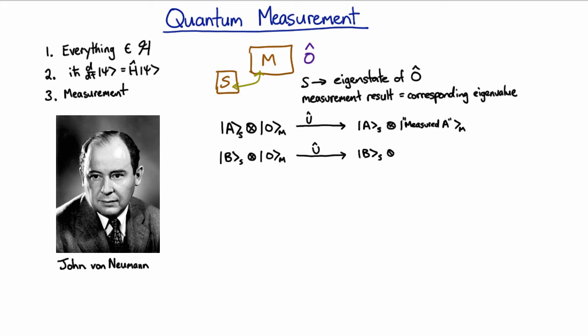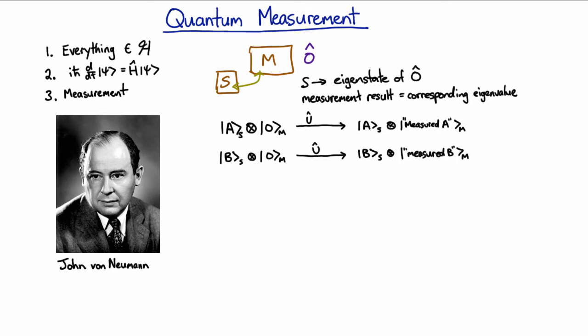And this time our measurement device has to be in some different state. It has to be in a state that thinks that we've measured B instead of a state that thinks we've measured A. So our microscopic model doesn't have a lot of details in it, but the kind of results we have there are basically incontrovertible. Our Hamiltonian evolution, if that's going to actually give us our final result, has to perform in that way. It has to turn A with the initial state into A with the measurement device having measured A, and B has to turn into B with the measurement device having registered B.